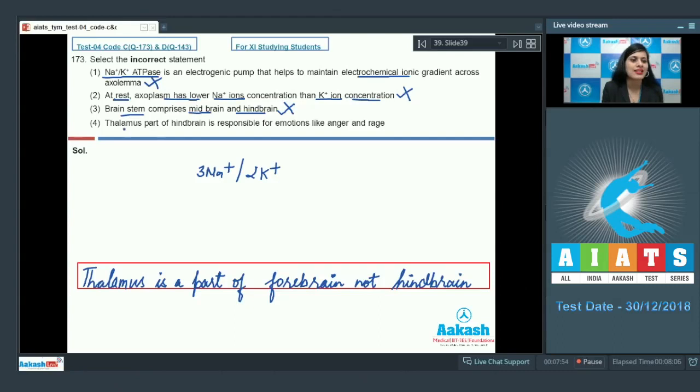The next option given is thalamus, part of hindbrain, is responsible for emotions like anger and rage, and this is an incorrect statement, so this is the correct answer to our question because it is the amygdala, which is a part of the limbic system, which is responsible for emotional reactions such as anger and rage. So the correct answer to this question is option number 4. Let's discuss our next question.